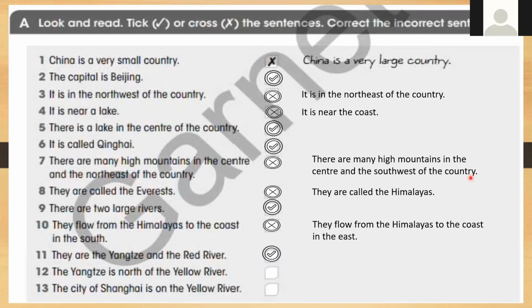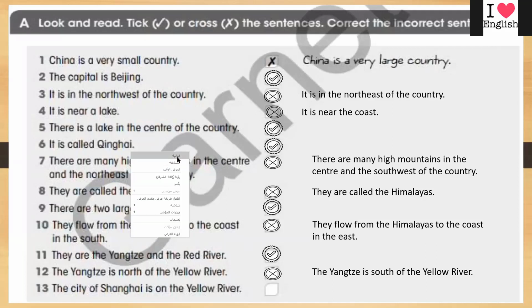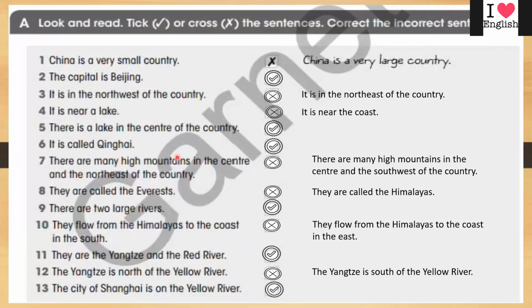I can. Yes, Fatima. The Yangtze is north of the Yellow River. False, because the Yangtze is south of the Yellow River. Yes, who can tell us the last one, which is 13? Who can read it?